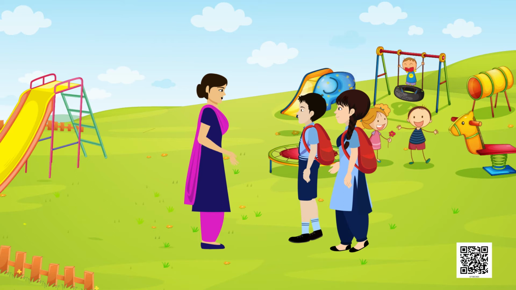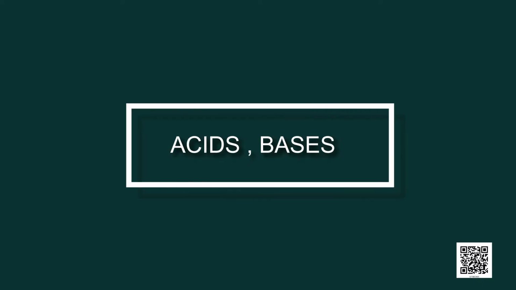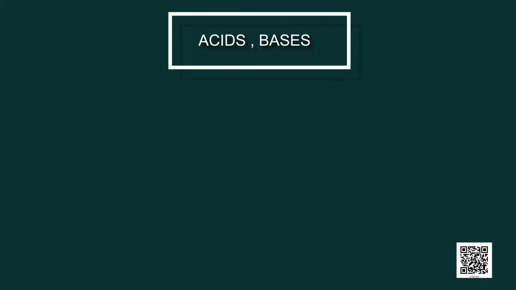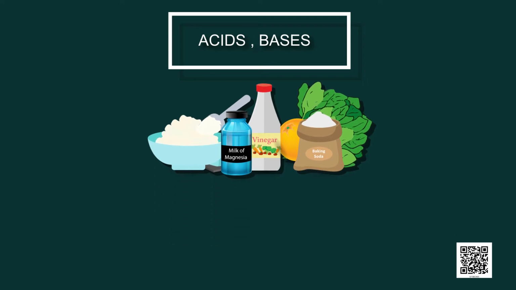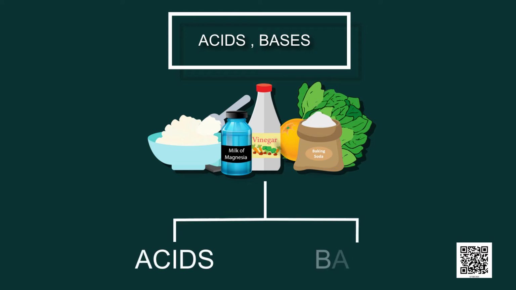Children, before starting the game, you should know what are acids and bases. We use a large number of substances in our daily life. Some of them are acids and some are bases.